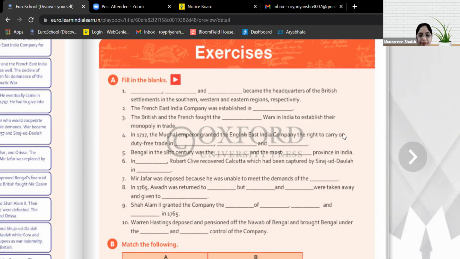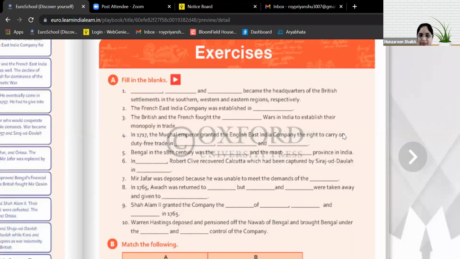Yes, Priyanshu? Ma'am, in January 1757, Robert Clive recovered Calcutta, which had been captured by Siraj-ud-Dowlah in June 1756. Very good. In June 1756.